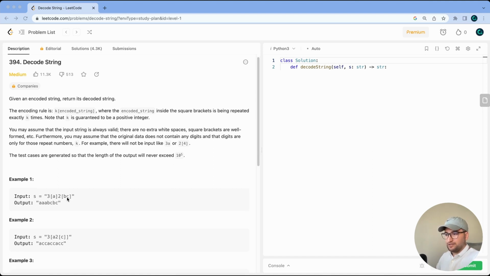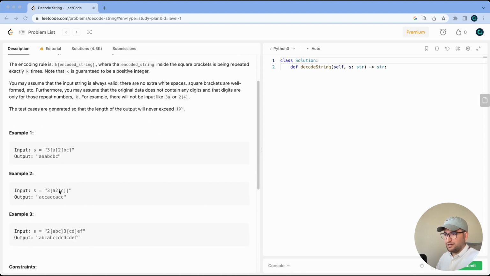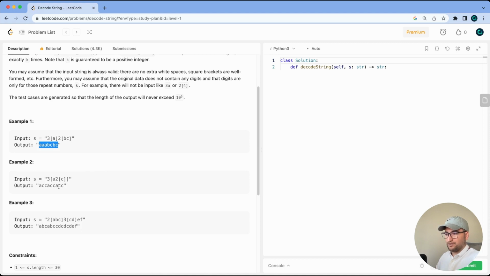So if we look at the example here, if we receive an input like 3[a]2[bc], then we should generate the output like this. We will repeat a 3 times at the beginning and form this one, and then we should repeat bc 2 times and form this part. And at the end we are going to return this string. And same thing for example number 2. Now let's come back to Visual Studio Code and try to solve this problem.